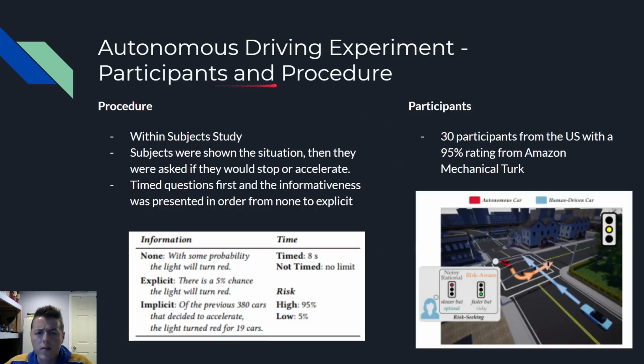So first, the participants and the procedure. We had 30 participants. All of them had a 95% rating on a website called Amazon Mechanical Turk, which I hadn't heard of before, but doing some research, it seems pretty reputable. It's interesting, you should check it out. It's for cases kind of like this where you can hire people for random activities. Now let's take a look at the procedure.